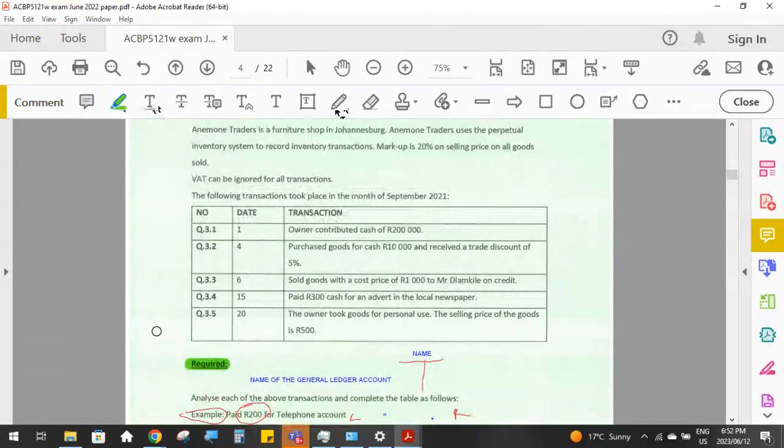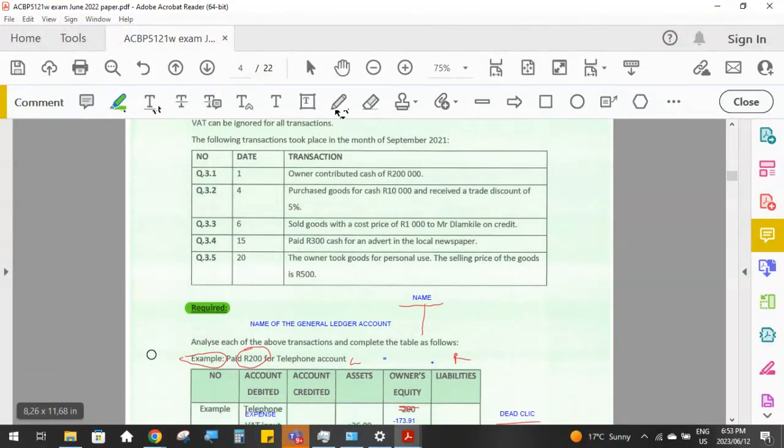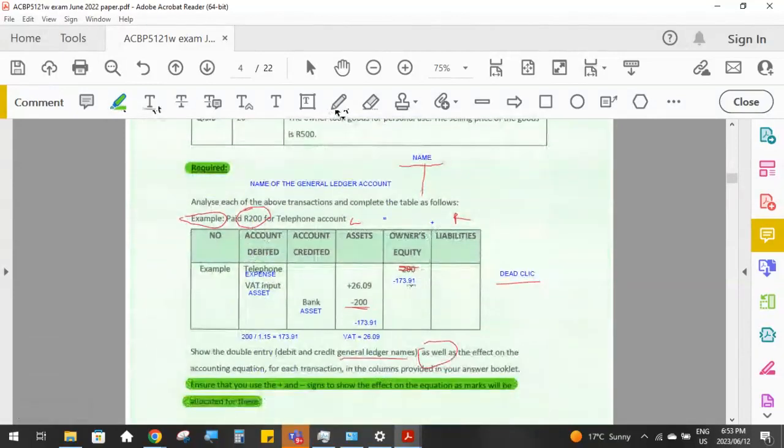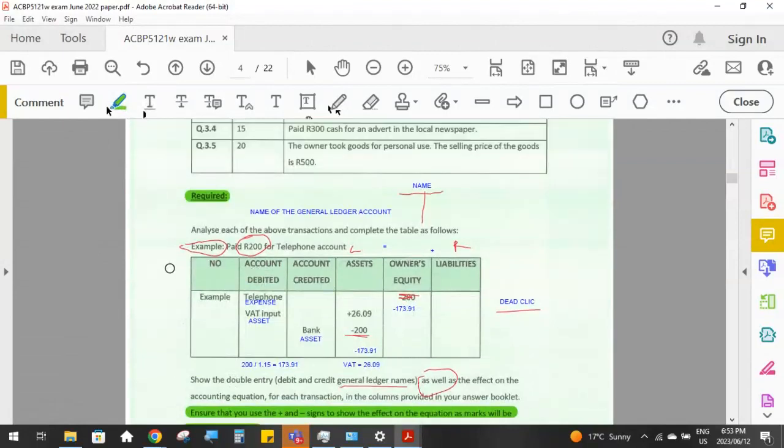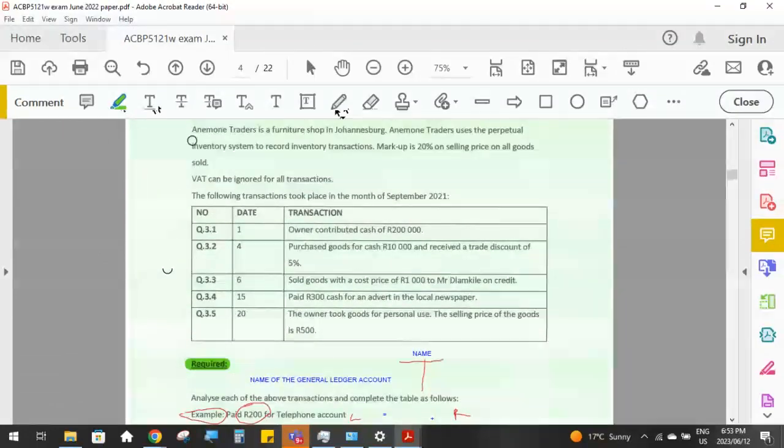Okay. So I'm not going to go through in such detail as I have with this, because I wanted to break this down to really show you how you've got to do each of the questions. So let's take a quick look at these 5 transactions that they've given us here. Transaction 3.1, the owner contributed cash of 200,000.